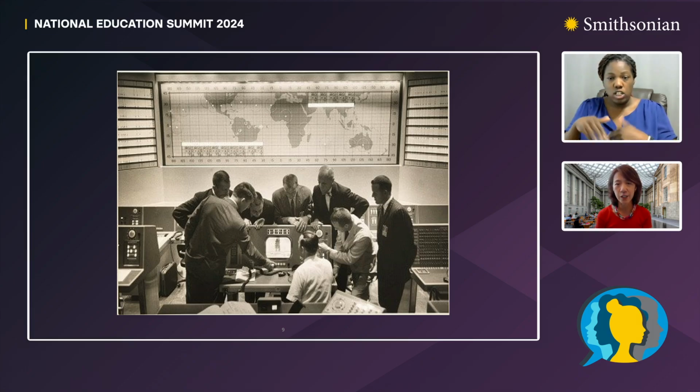We have here actually our very first community of American astronauts. And these were the Mercury 7 astronauts that were chosen from a competitive pool of test pilots. And the photograph was taken in 1961 by an artist photographer named Flip Schulke.